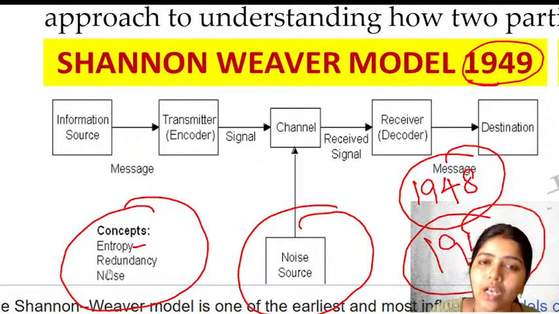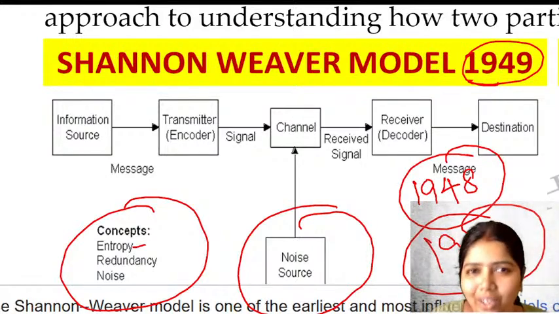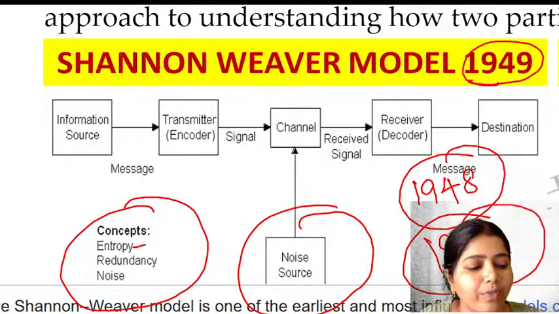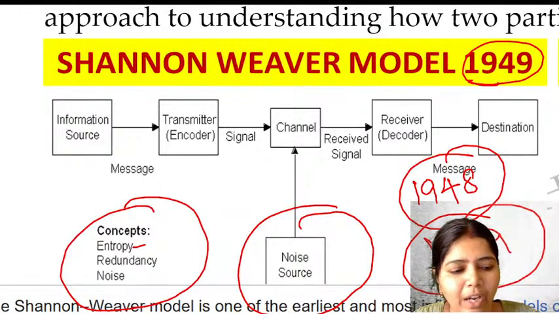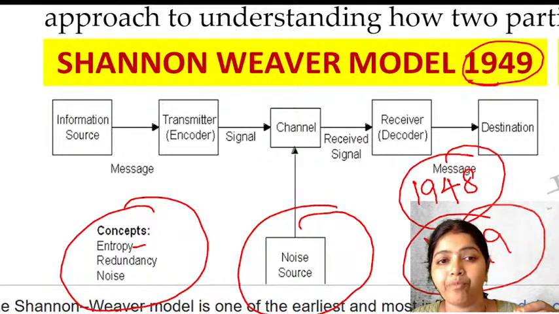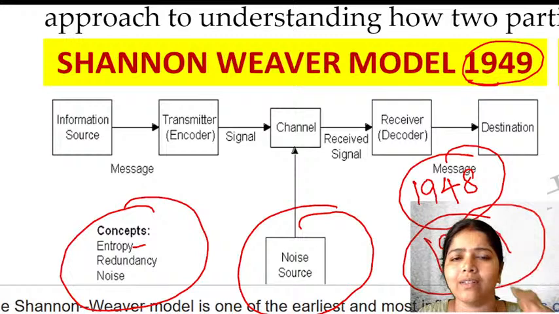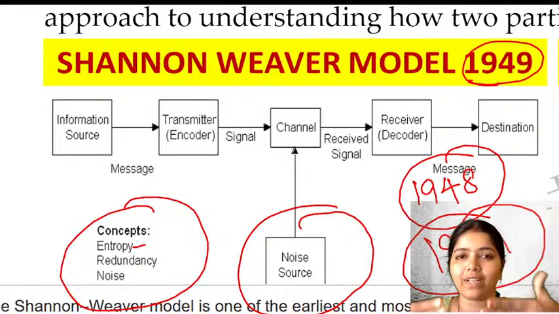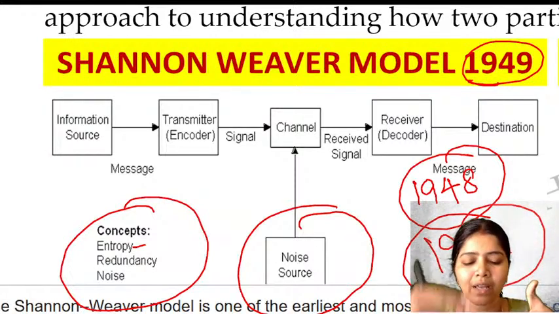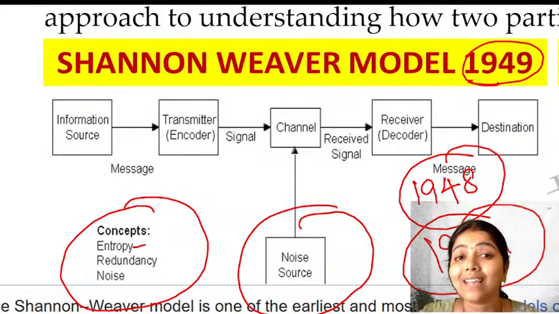What do you mean by noise? Noise can be a technical noise, it can be a physical noise. Some people may be shouting at you when you are studying, or there may be a technical noise, like some wire problem. These are all what we call noise. This is a mathematical model, that's why they give so much importance to noise. What do you mean by noise in technical terms? Whenever a signal is being transmitted and another signal interferes with that signal, there will be an interference that may create noise.